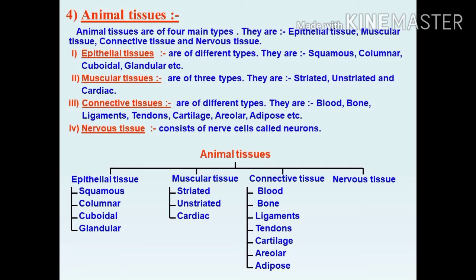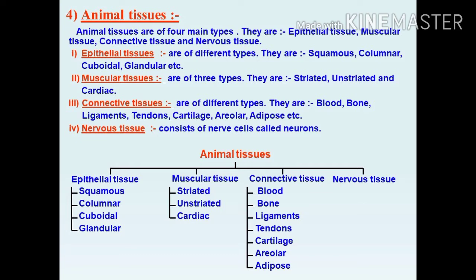Then animal tissues. Animal tissues are of four main types. They are epithelial tissue, muscular tissue, connective tissue, and nervous tissue. Epithelial tissue is again classified into squamous epithelial tissue, columnar epithelial tissue, cuboidal epithelial tissue, and glandular epithelial tissue.